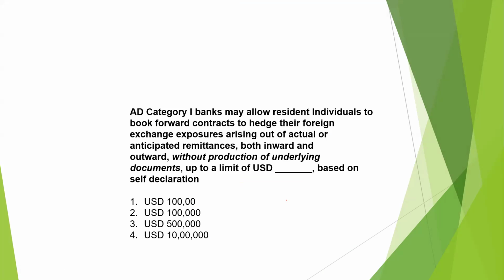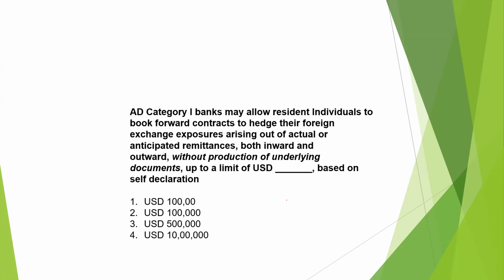AD Category 1 banks may allow resident individuals to book forward contracts to hedge their foreign exchange exposure arising out of actual or anticipated remittance, both inward and outward, without production of underlying documents up to a limit of USD dash, based on self-declaration.